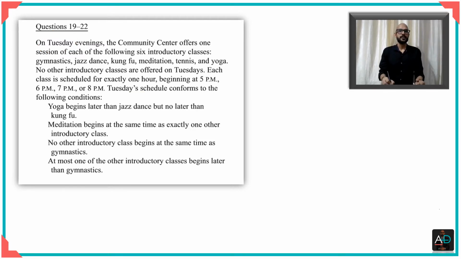Okay, let's look at the next thing that we see. We have 6 kinds of classes. As you can see, we have gymnastics, jazz, kung fu, meditation, tennis and yoga. All right, since each one of them starts with a different alphabet, you can write them as G, J, K, M, T and Y. You can just use the first alphabet.